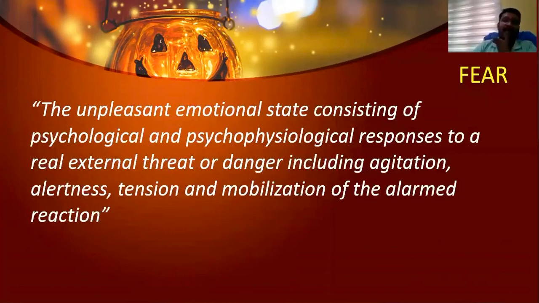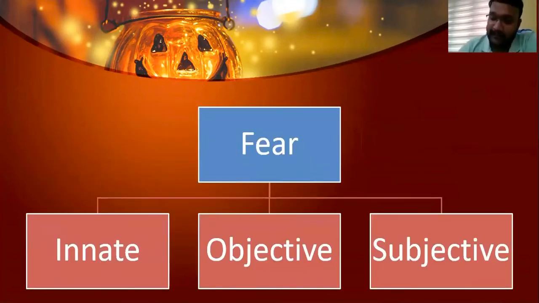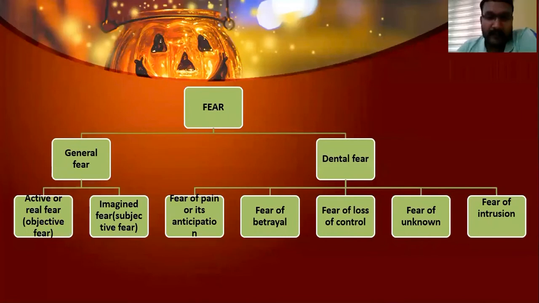So now coming to the types of fear. There are two classifications you can see for fear. One is that fear can be broadly classified as 3 types: the innate fear, the objective fear, and the subjective fear. Okay, and recently if you see other textbooks, you can see a different version of classification of fear. The fear can be classified as 2 types. This is a general fear, because they have taken into account the entire fear as a whole. Okay, so the general fear means it's a fear as a whole.